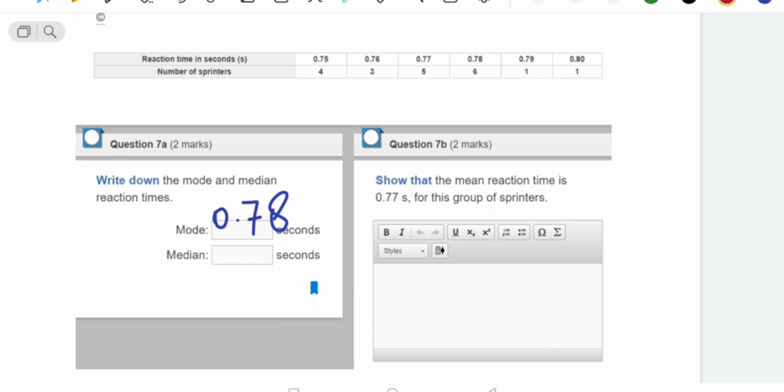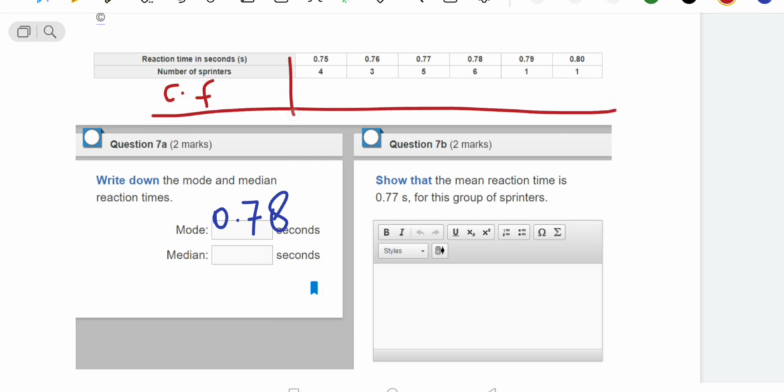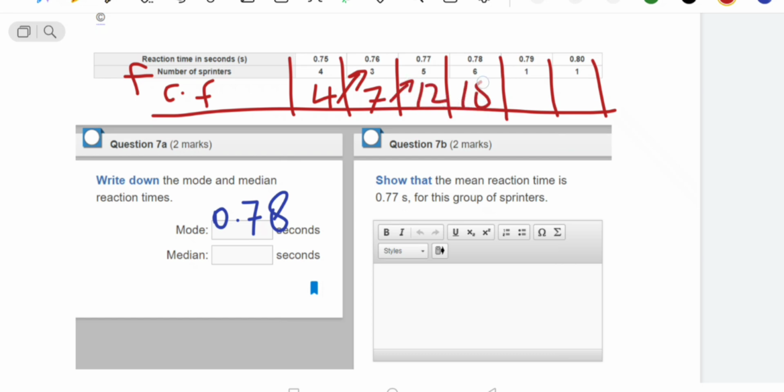After that, they are asking to find the median. For median we need to find the cumulative frequency. This is the frequency, the number of sprinters. It is very simple. The first one we write the same, then this plus this, here 4 plus 3, which is 7. Then 7 plus 5, 12. 12 plus 6, 18. 18 plus 1, 19. 19 plus 1, 20. This is also the sum of the frequency, 20.